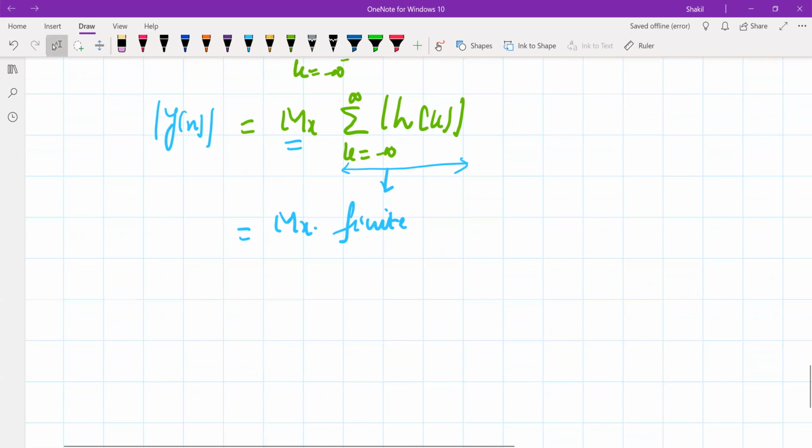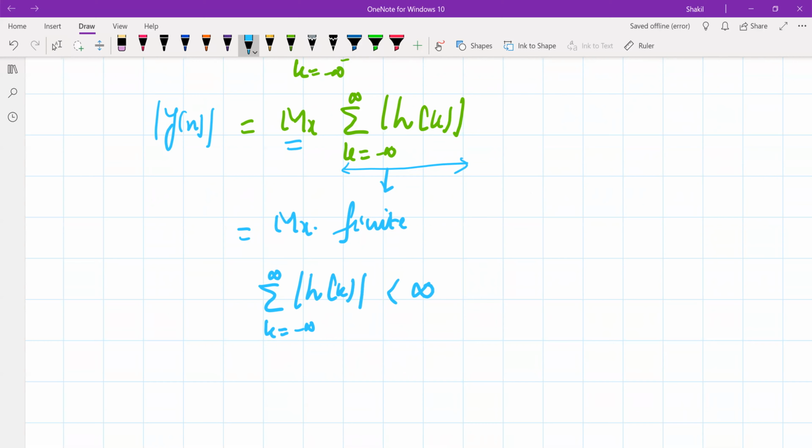How do we write that this quantity is finite? In other words, if the sum over k running from minus infinity to infinity of the magnitude of h of k is less than infinity, and we know the product of two finite quantities is a finite quantity, then the LTI system is a stable system.